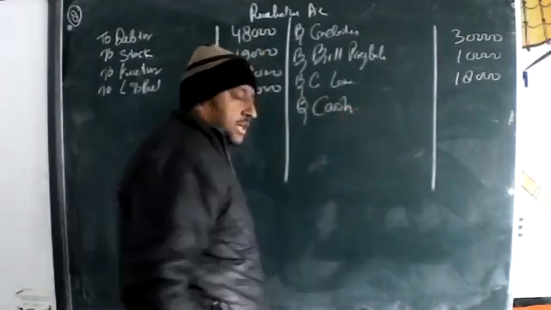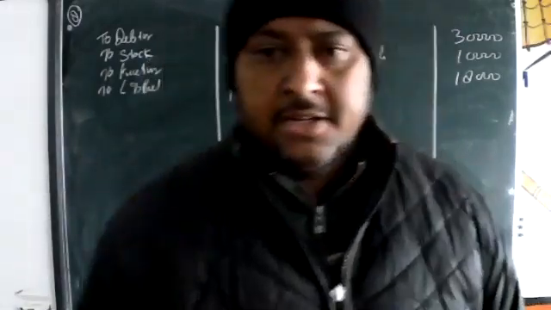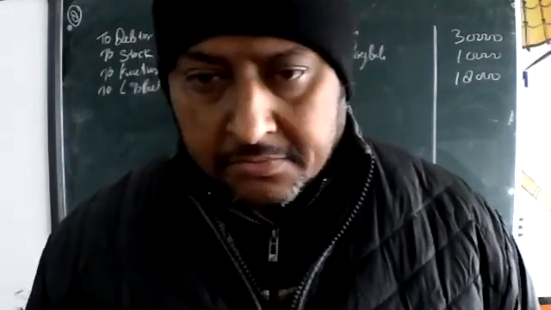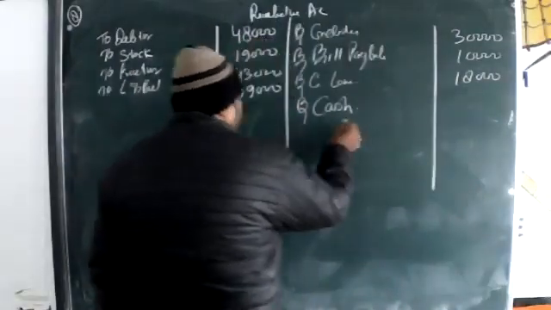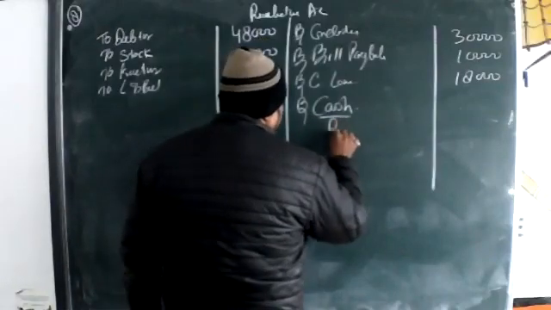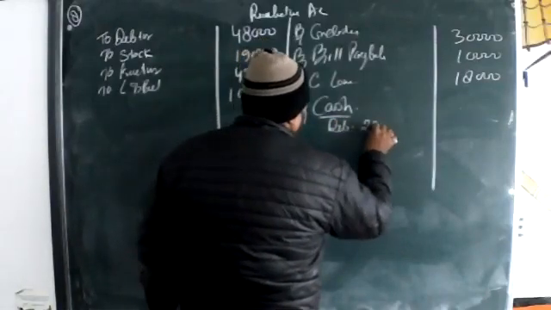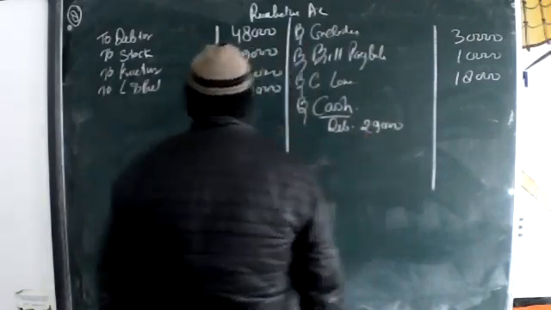Shruti, read outside the balance sheet. Debtors realized 29,000. So put the main heading as cash, and then debtors 29,000. Okay. Next.